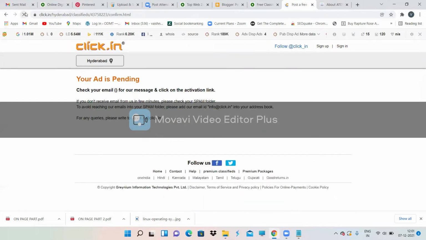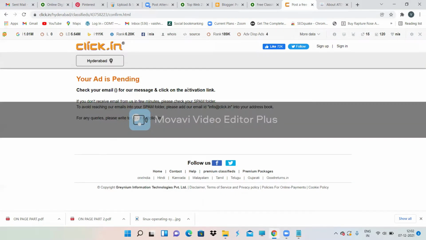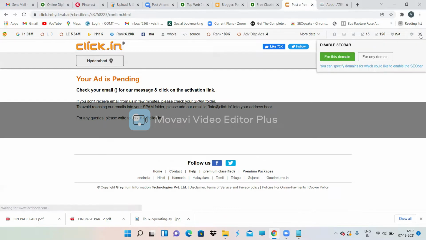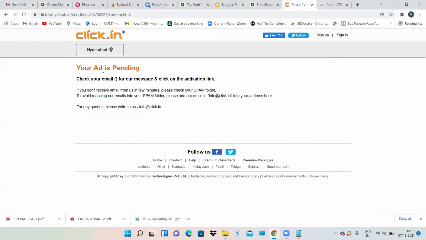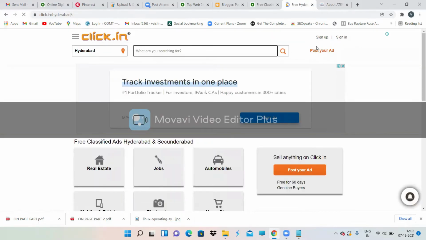Okay, let's see. And click on the activation link. I'm still searching actually. Okay, it's okay. Again, I'll give my email address.